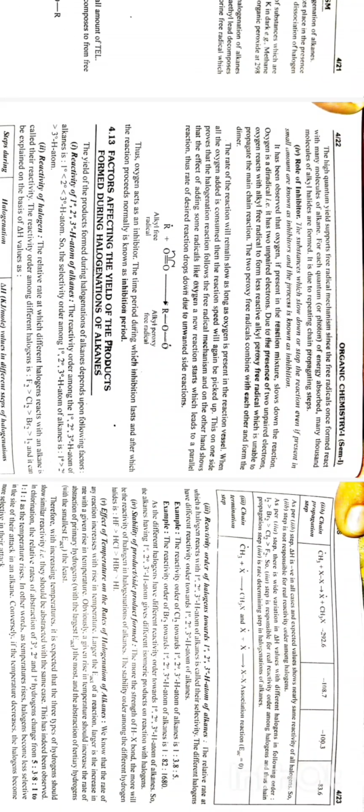Then fourth is the role of inhibitor. The substances which slow down or stop the reaction even if present in small amount are known as inhibitors, and the process is known as inhibition. It has been observed that oxygen, if present in the reaction mixture, slows down the reaction. Oxygen is a diradical, in a sense it has two unpaired electrons. Due to the presence of two unpaired electrons, oxygen reacts with alkyl free radical to form less reactive alkyl peroxy free radical, which is unable to propagate the main chain reaction.